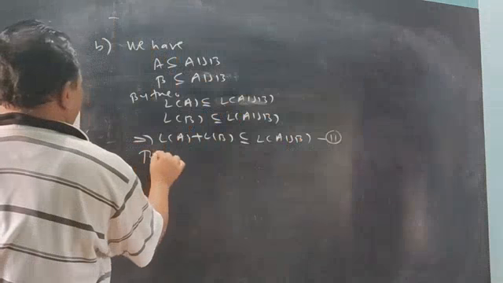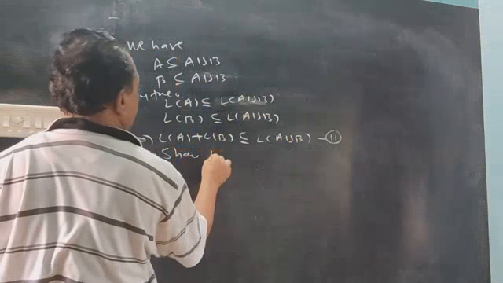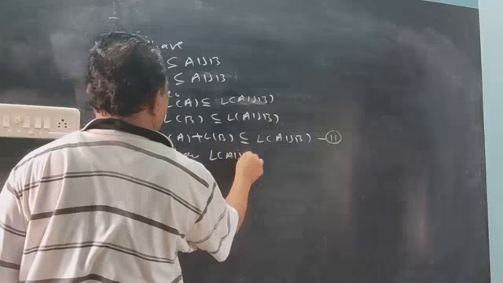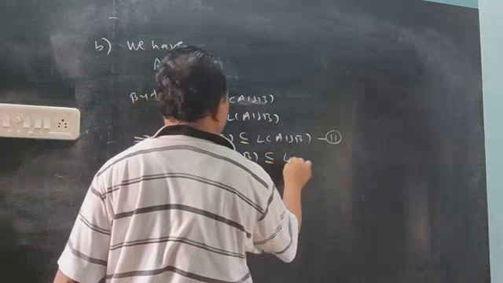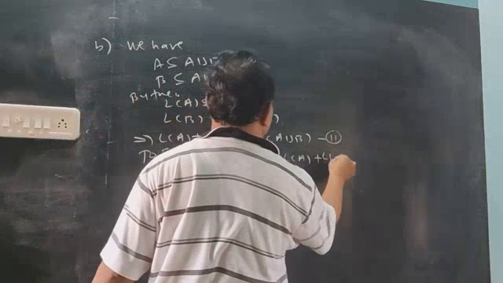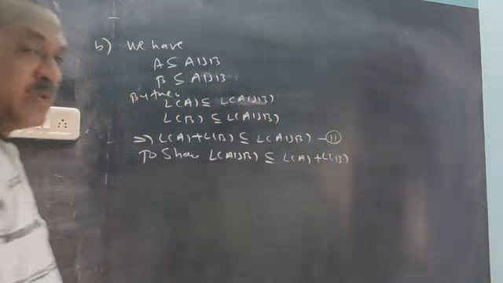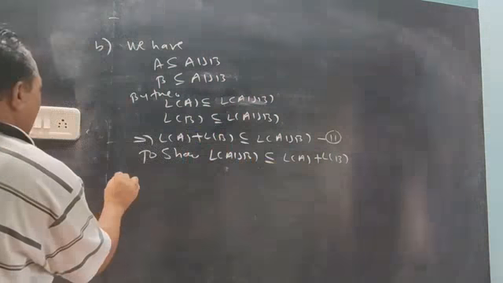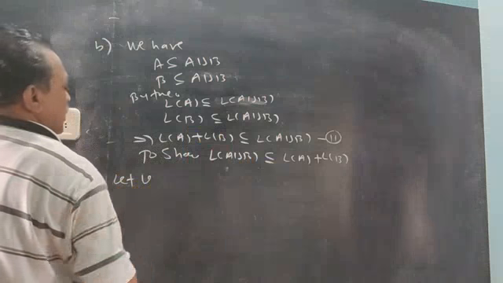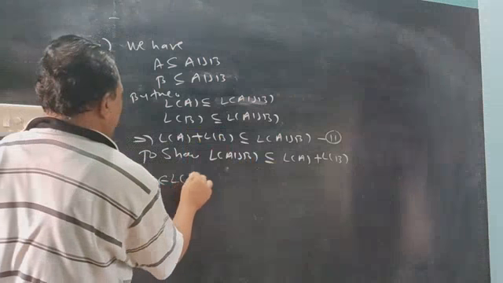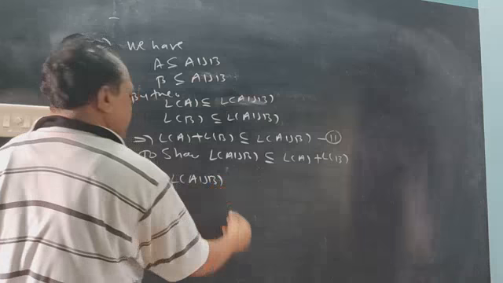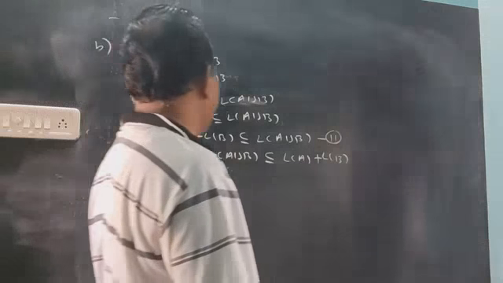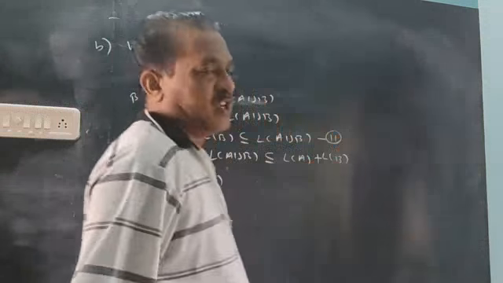Now we have to show the second part. We have to show L of A union B will be a subset of L of A plus L of B. You know the technique for subsets. Take one element v, suppose v is an element of the span of A union B, and try to show v belongs to the right side.